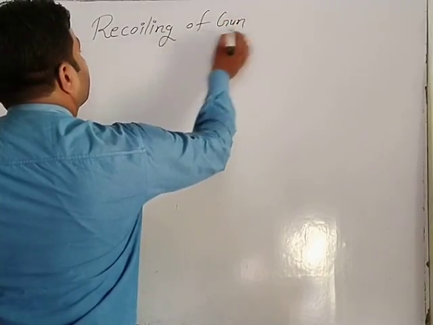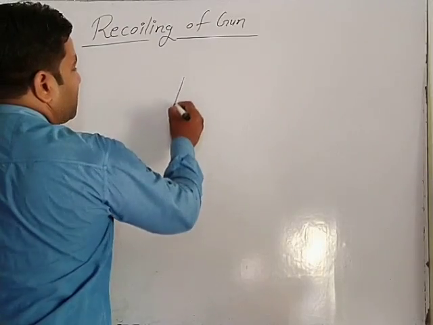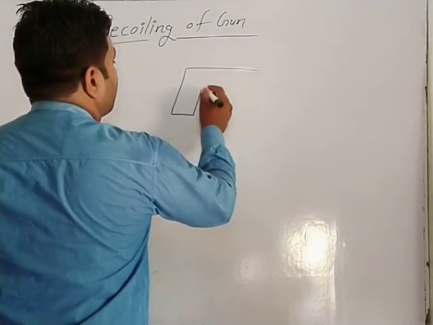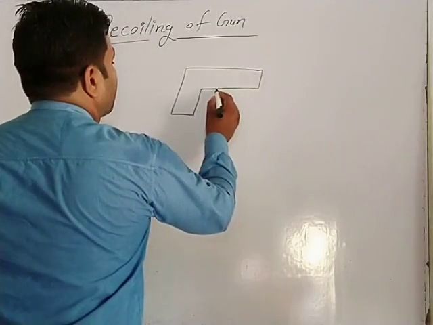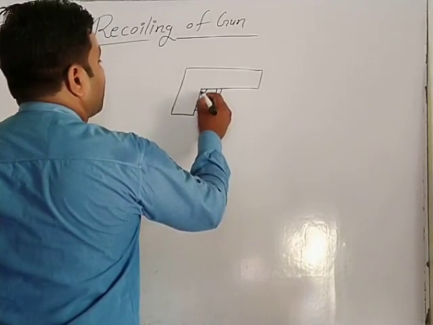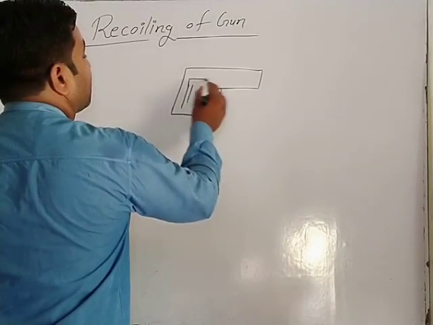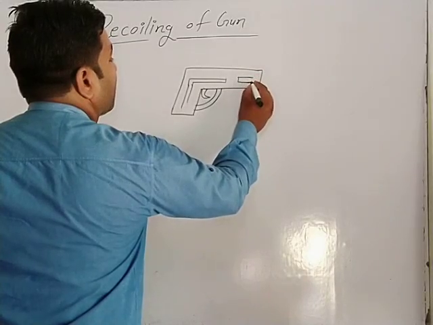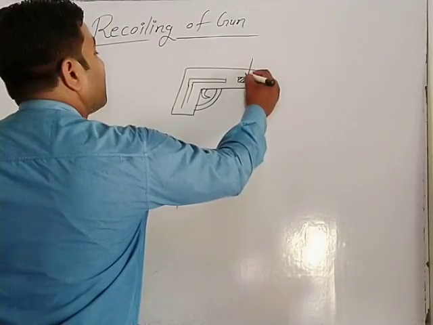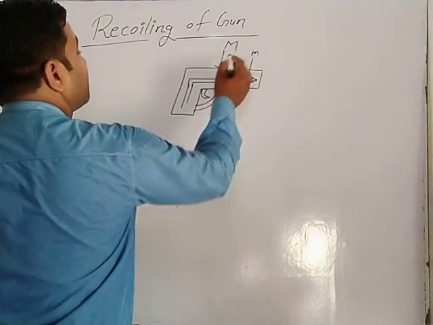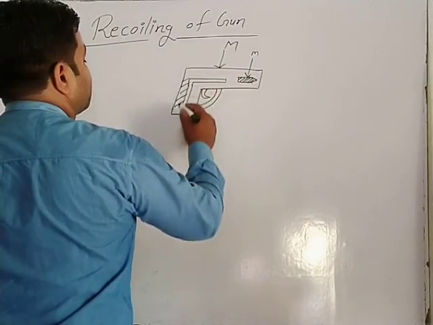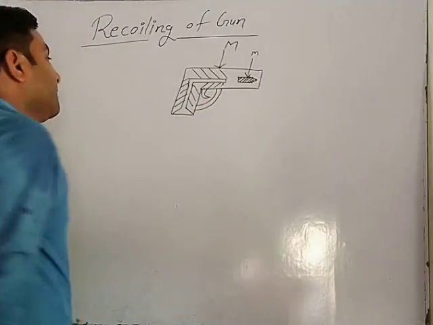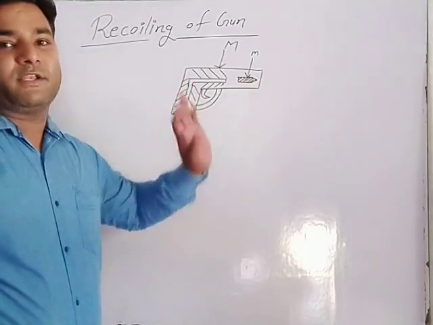Recoiling of a gun. We take one gun loaded with a bullet. The mass of the bullet is small m, and the mass of the gun is capital M. Both the gun and the bullet are initially in rest condition.